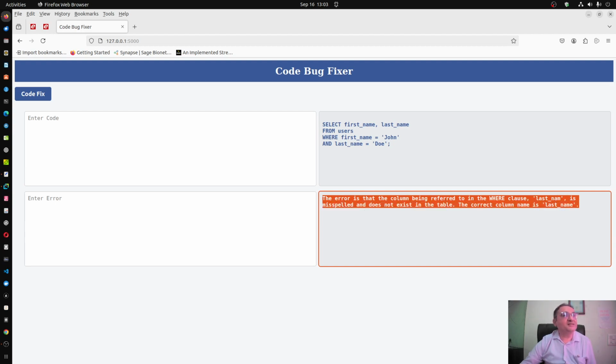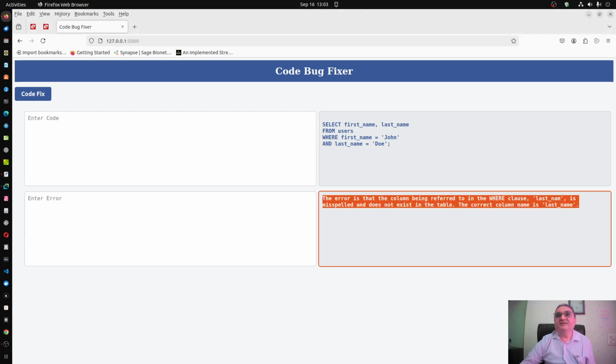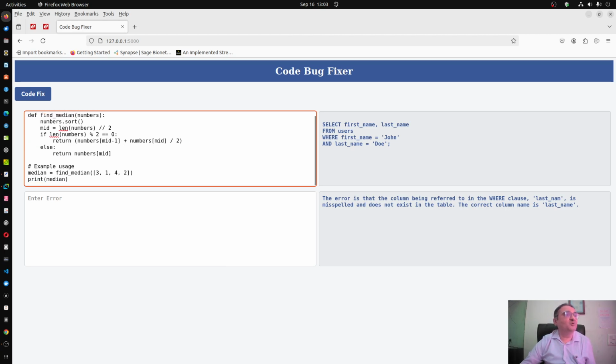Now these were very simple examples. So now let us take one stage 2 example. Maybe Python. The error is that a parenthesis is misplaced. Now this is a logical error, because if you want to find the median, then ideally this 2 should be outside the parenthesis. So that means these two numbers must be added first, and that whole addition should be divided by 2. Let us see if it detects that or not.